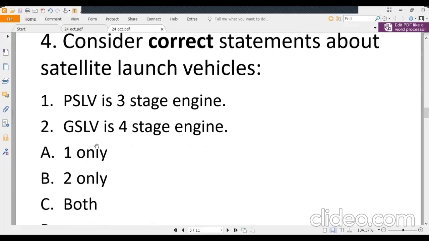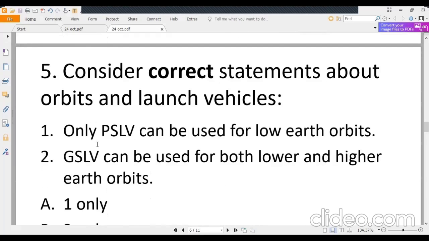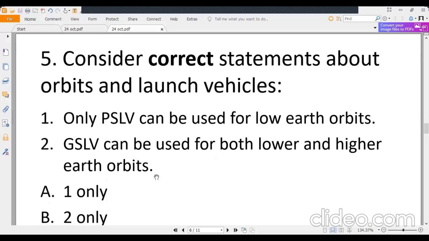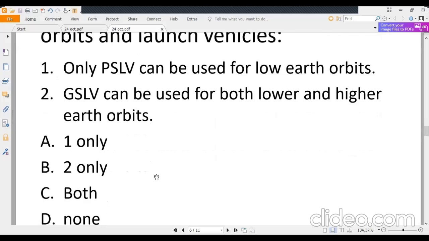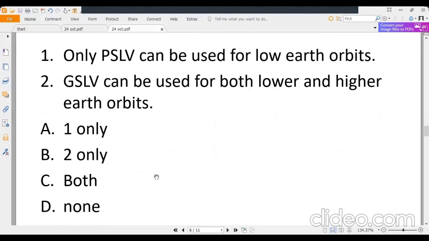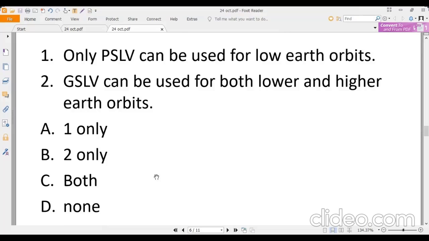Same options. And the last question of the day: consider the correct statements about orbits and launch vehicles. Only PSLV can be used for low Earth orbits. GSLV can be used for both lower and higher Earth orbits. Same options: one only, two only, both, none. Now try to attempt all the 5 questions and mention your scores below.